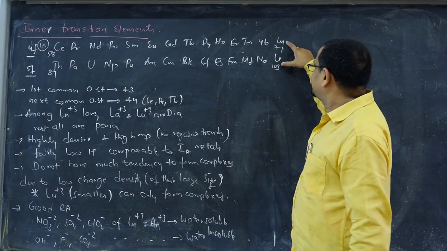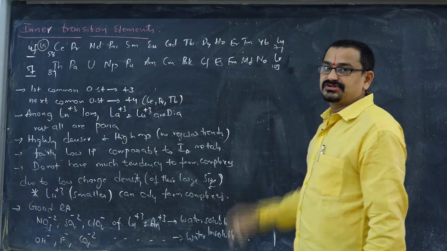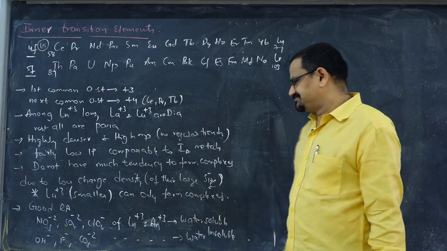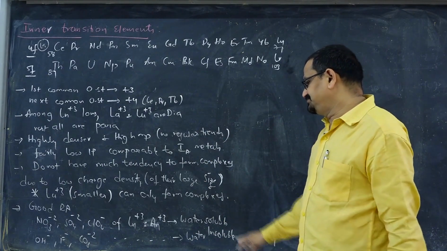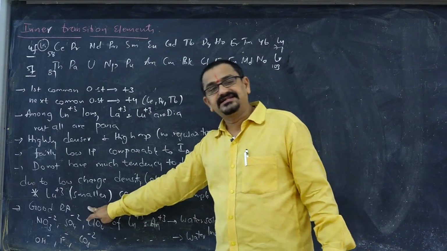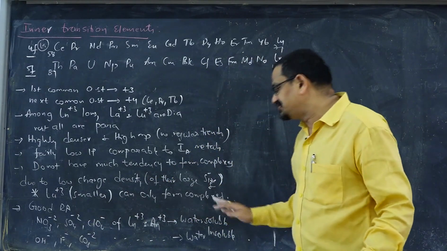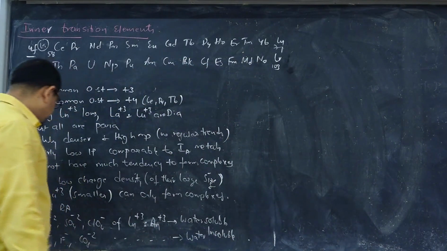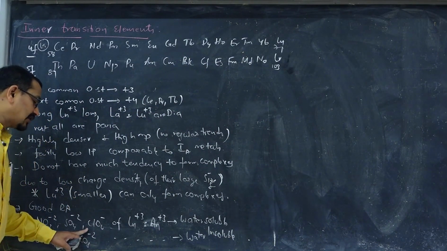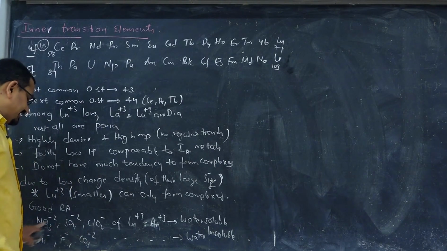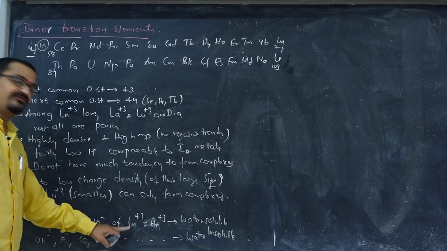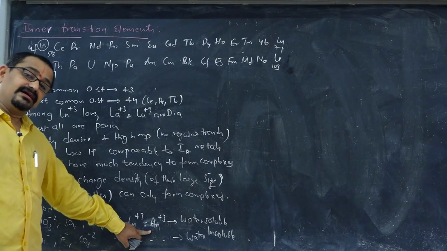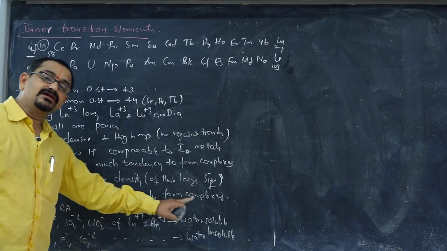So because of that reason, these smaller tripositive cations can only form complexes. And when it comes to reducing character, these act as good reducing agents. And one more point to be noted here is nitrate, sulfate and perchlorate of tripositive lanthanum and tripositive actinide cations are water soluble.